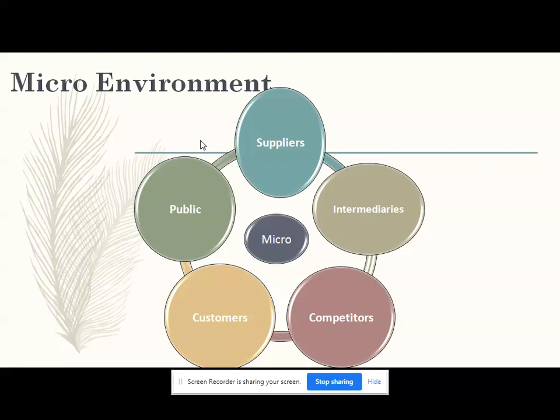So thus the supplier holds the power when they are the only or the largest supplier of the goods or the services. The buyer is not vital to the supplier's business. The supplier's product is a core part of the buyer's finished product or business. So in these cases, the supplier will have a greater impact as a microenvironment.